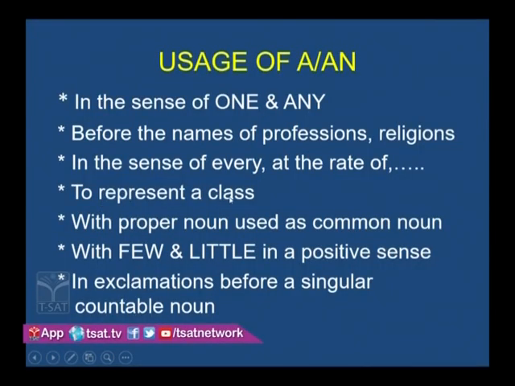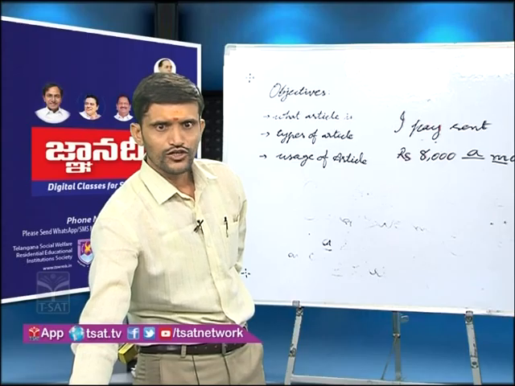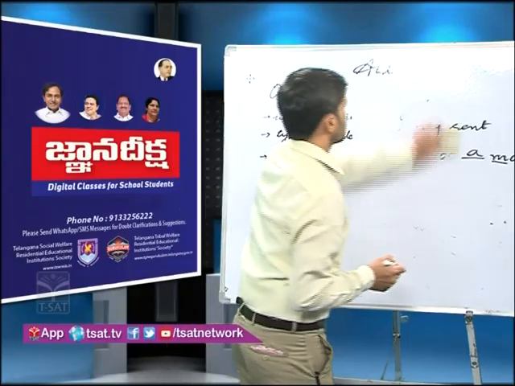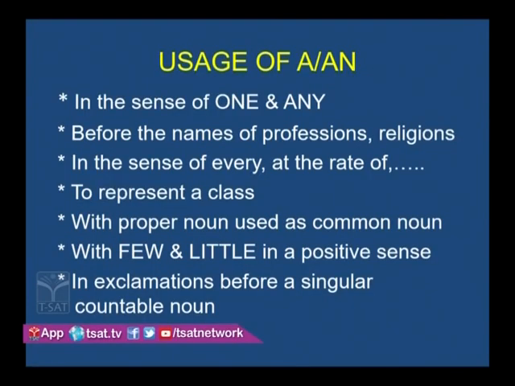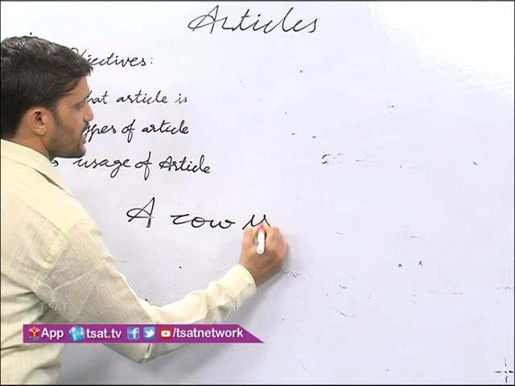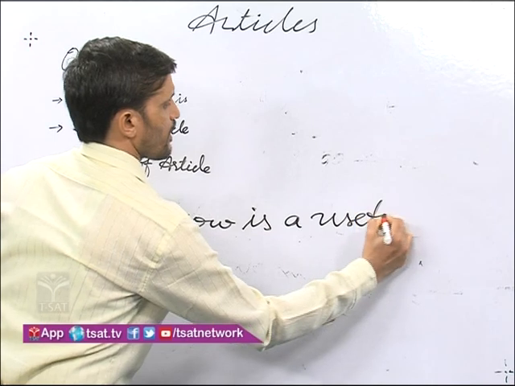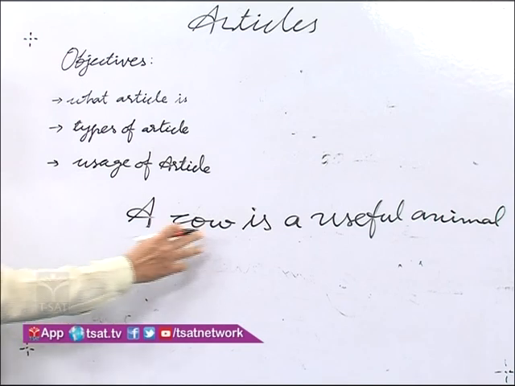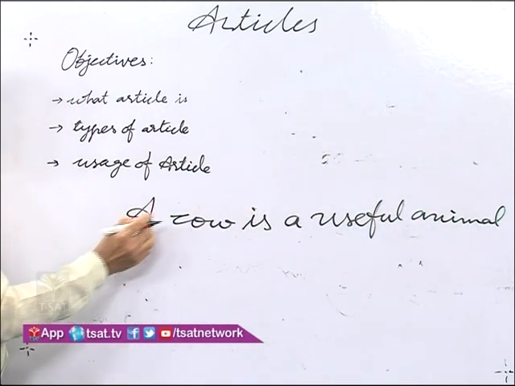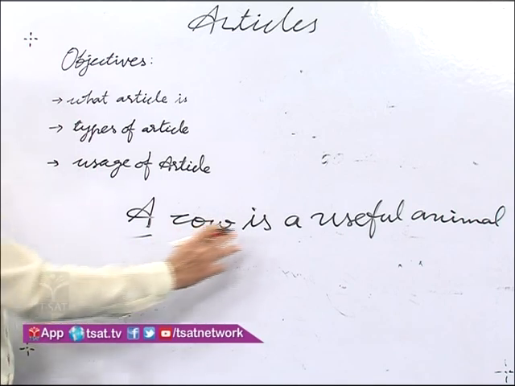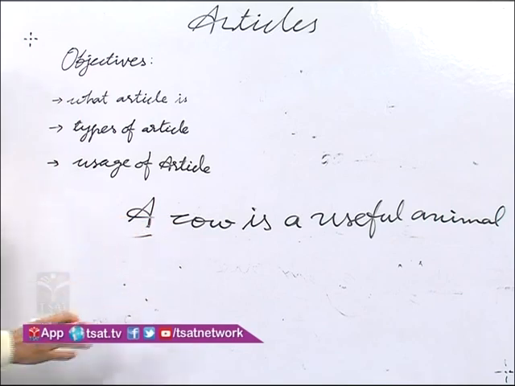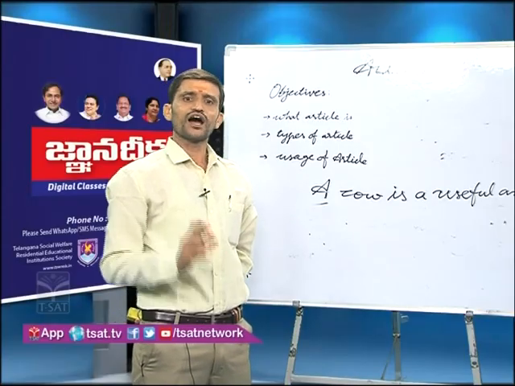To represent a class. Look at the board. A cow is a useful animal. So here cow is a useful animal, and before this a is used. A cow is a useful animal. But here a cow means all cows, to represent a class.